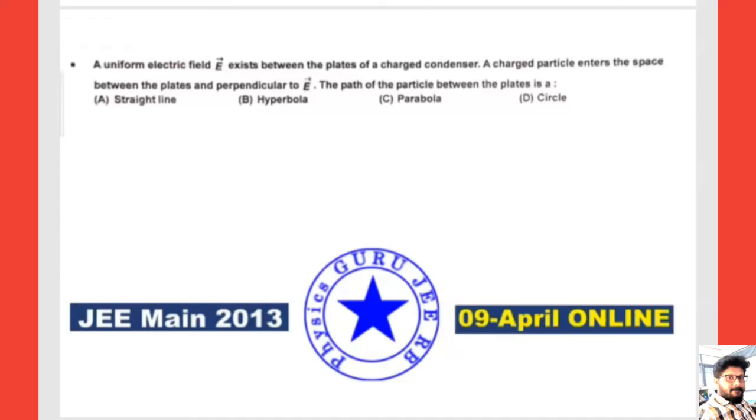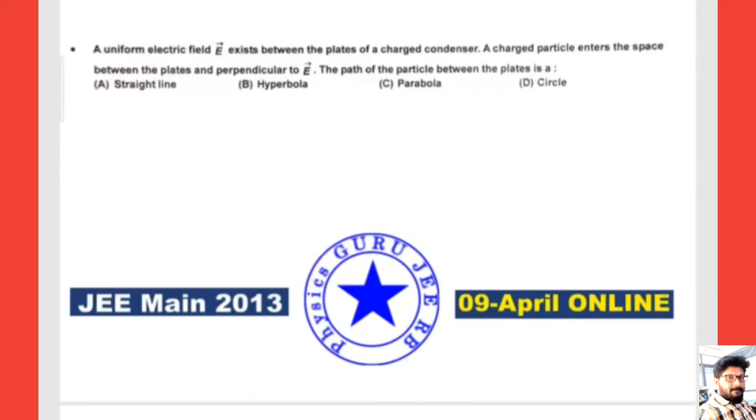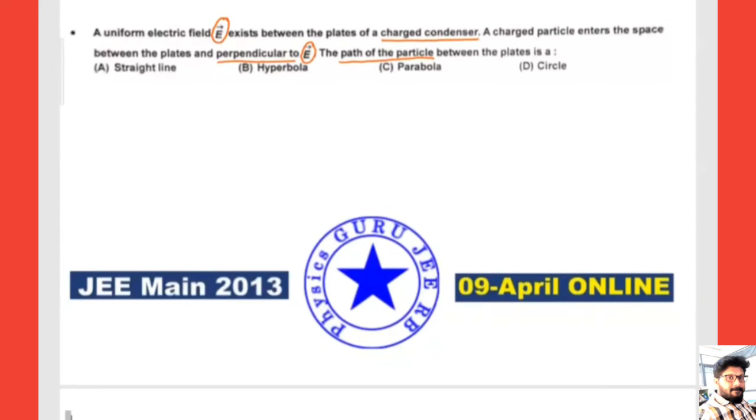So let me start this question asked in JEE Main 2013, 9th April online exam. A uniform electric field E exists between the plates of a charged condenser, which is nothing but a parallel plate capacitor. A charged particle enters the space between the plates perpendicular to E, making an angle of 90 degrees. Then what is the path of the particle? Now let us see how the question looks.